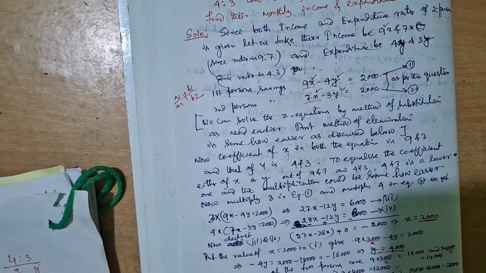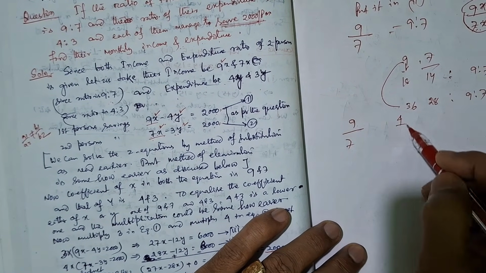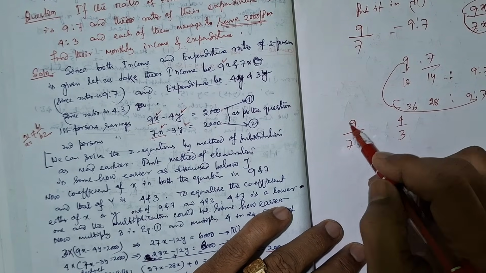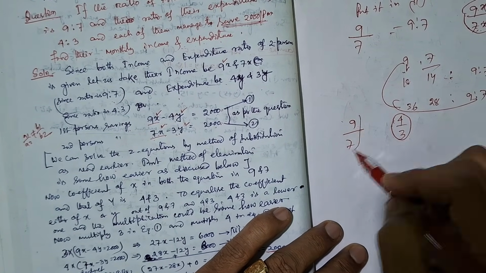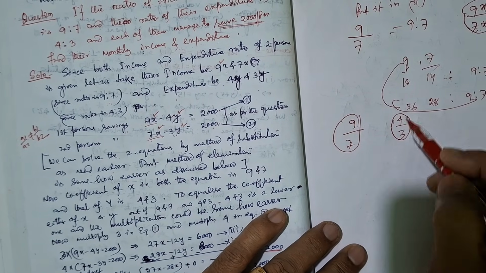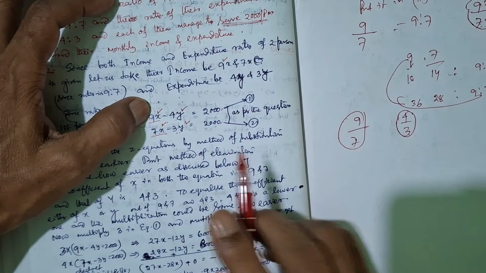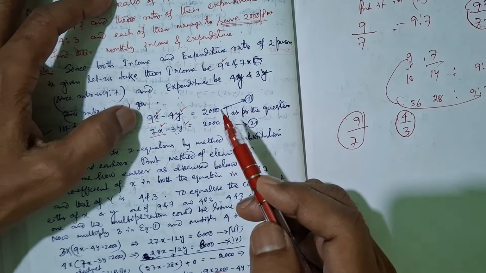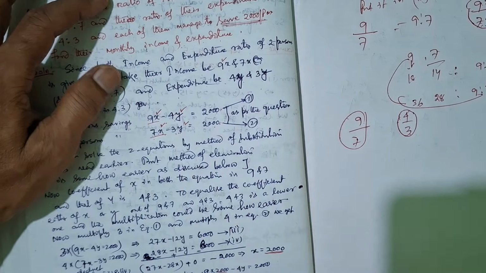Now just consider 9, 7, 4, 3. Which will be easier to eliminate? The one with less multiplication, the lowest. So if you take 4 and 3, and multiply by 3 here, it will be 12y. If you multiply by 4 here, it will be 12y. Then you just add.